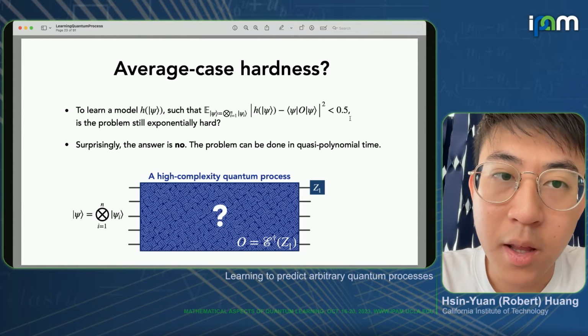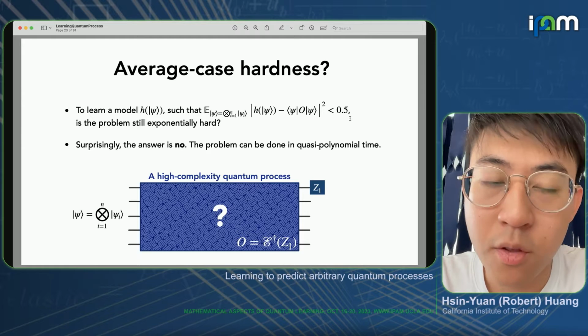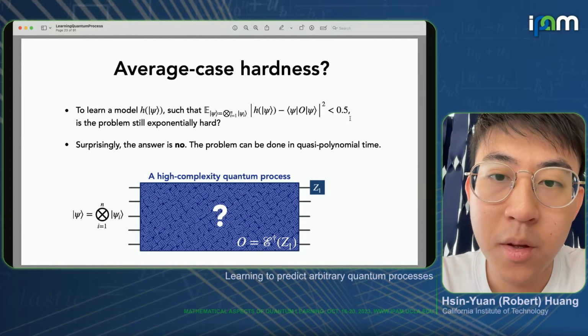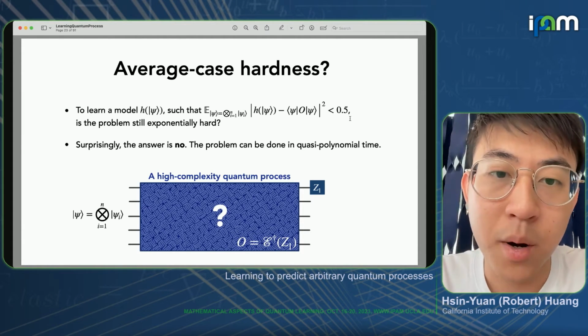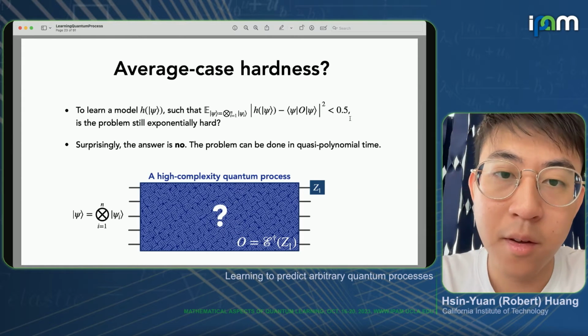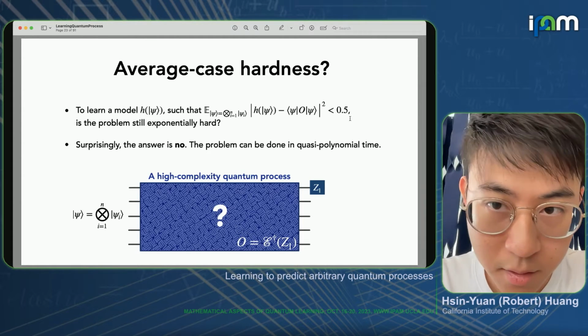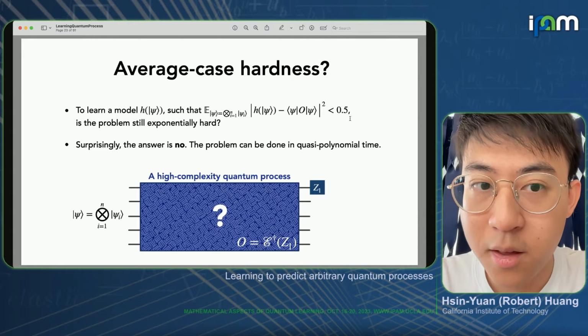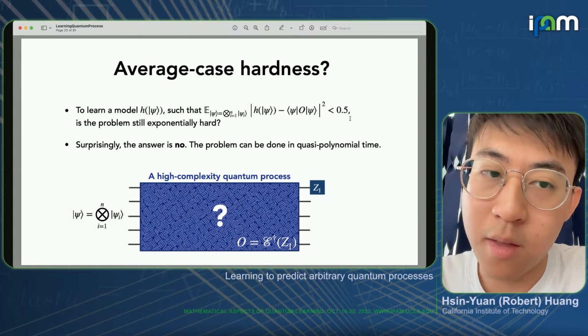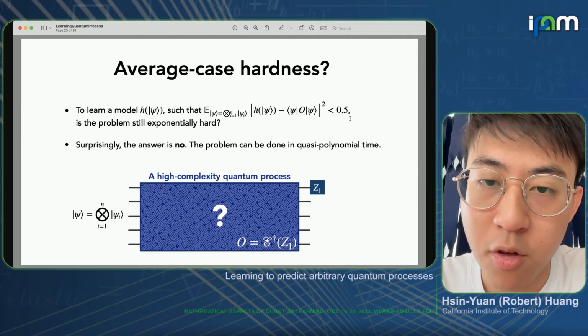However, as we have seen before in the classical problem, there's average case hardness as well. But now in this case, we're thinking of average case as we have some random product state, and we would like to predict it. And one could ask the question, is this problem still exponentially hard?